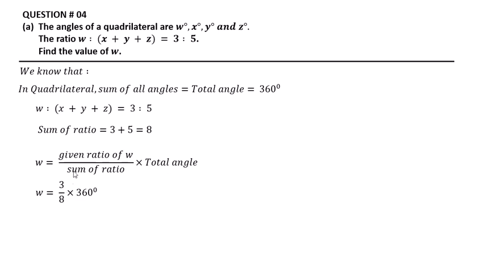W is equal to 3 divided by the sum of ratio 8, multiplied by the total angle 360. So 3 multiplied by 360 divided by 8, we get W is equal to 135 degrees.